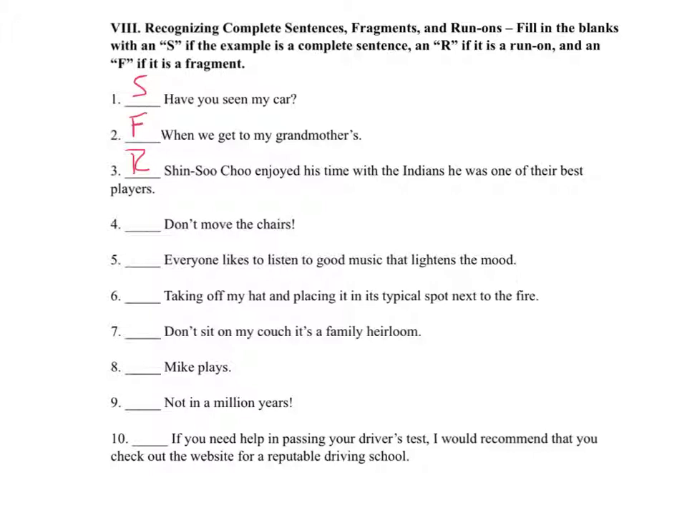Number 4, don't move the chairs, is a sentence. It's a sentence because it's what's called the imperative voice, and the imperative voice is used to give commands, and the implied subject in the imperative voice is you. You don't move the chairs. Because it's being used to give a command, we don't need the you, we simply have the implied subject, and it stands as a sentence.